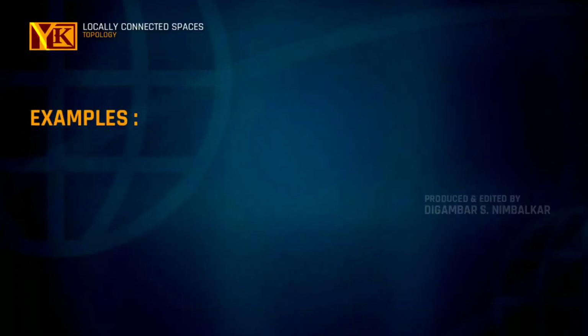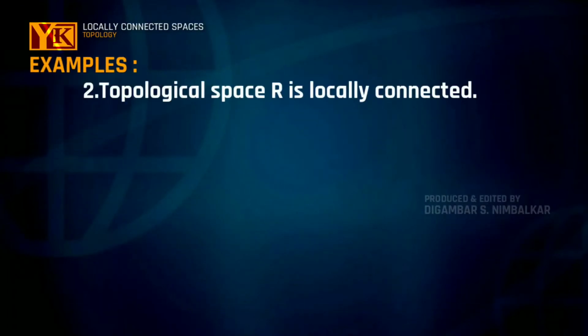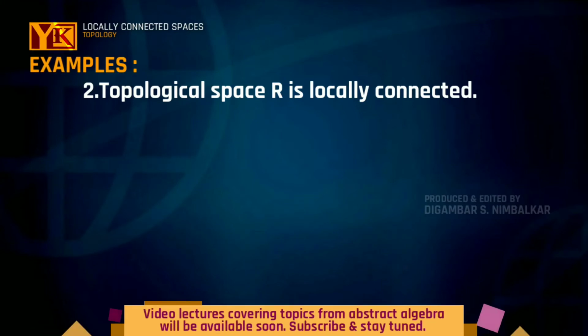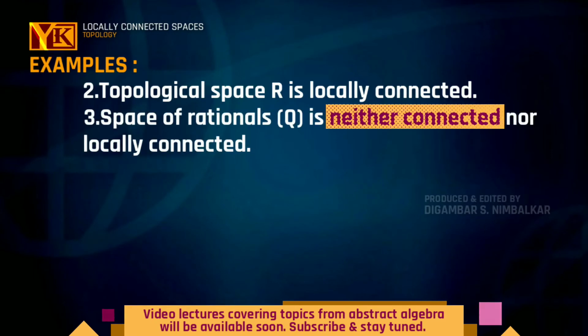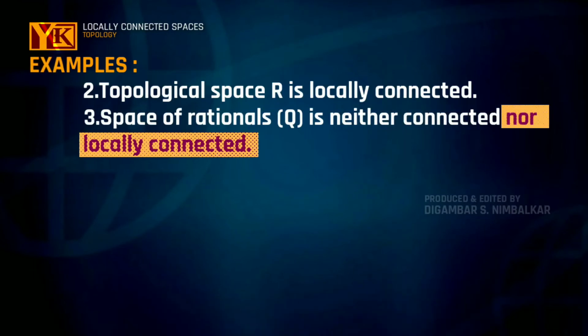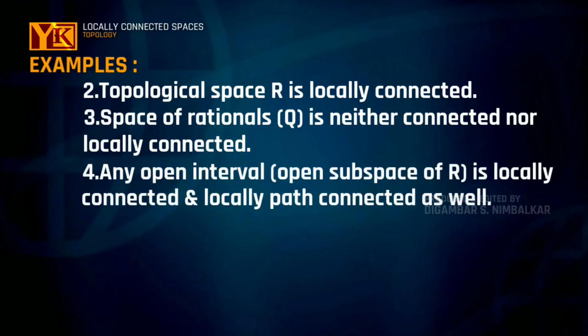The topological space R is connected and it is locally connected as well, because the definition of locally connected space will hold in it. The space of rational numbers is not connected and it is not locally connected as well. Any open interval as a subspace of the real line is locally connected and it is locally path connected as well. For example, the closed interval [1,2] is connected, it is locally connected and locally path connected as well.